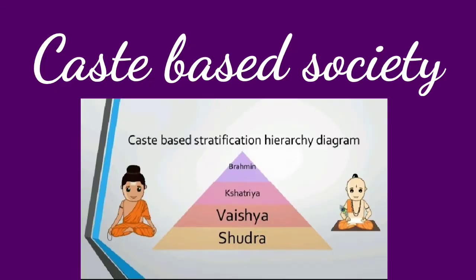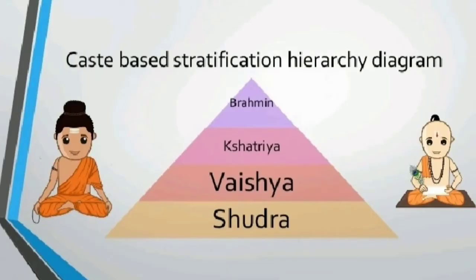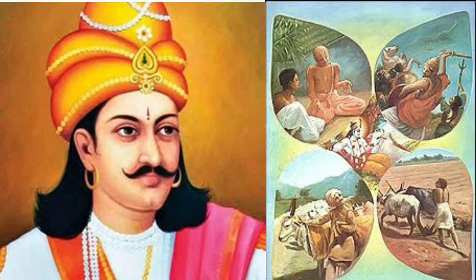First of all, we'll be discussing caste-based society, which is also known as settled society. As you have already studied, during the Vedic period, our society was divided as per the Varna system, and the rules for this division were given by Brahmins and were accepted by the rulers along with the people belonging to the society.